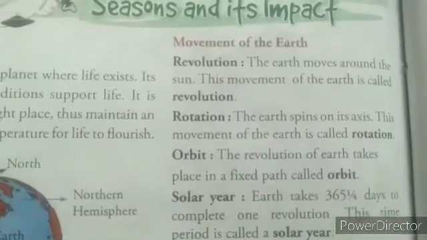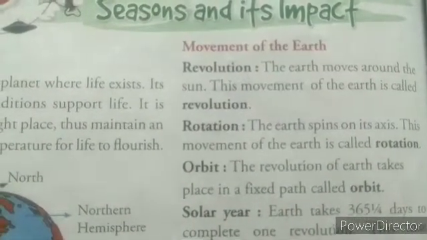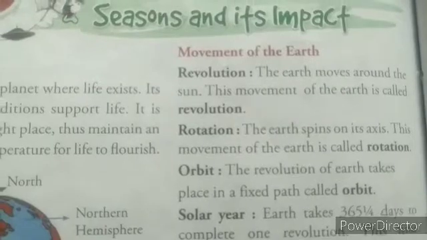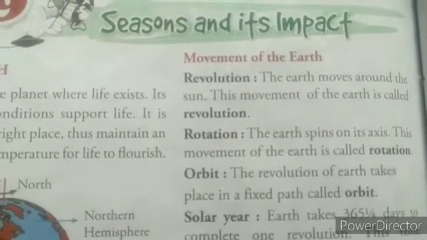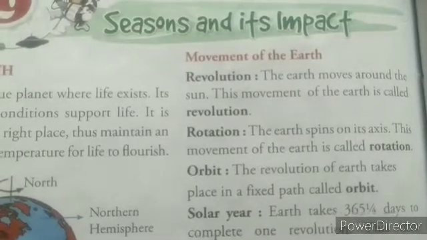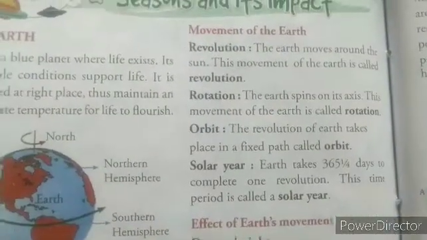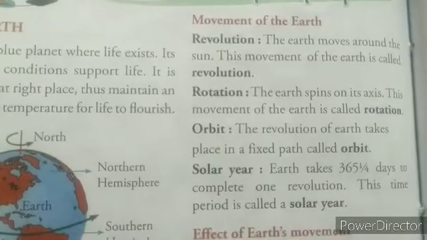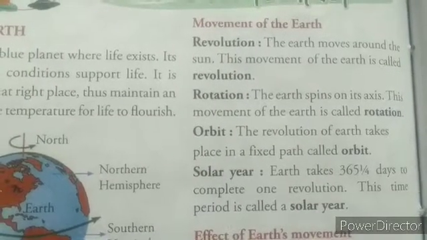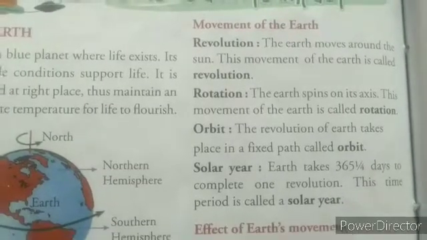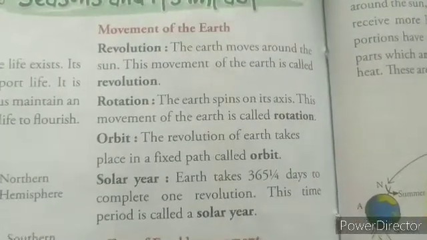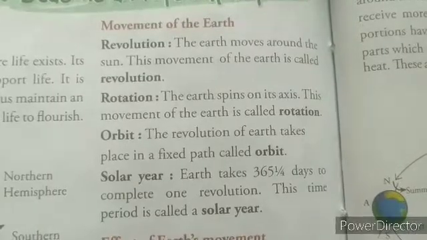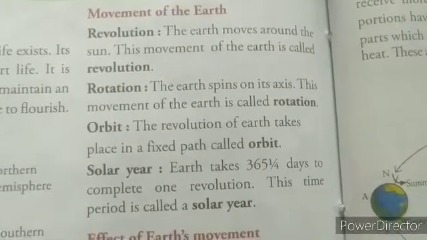Now movement of the Earth. What is movement, beta? The earth moves on its axis and the earth moves in 2 ways. First, the earth moves on its axis. If the earth is moving on its axis, it means it is rotation. Yes beta, we already know that earth is moving all the time. It rotates on its axis and it revolves around the sun in its orbit. So first is rotation. The earth spins on its axis. This movement of the earth is called rotation.